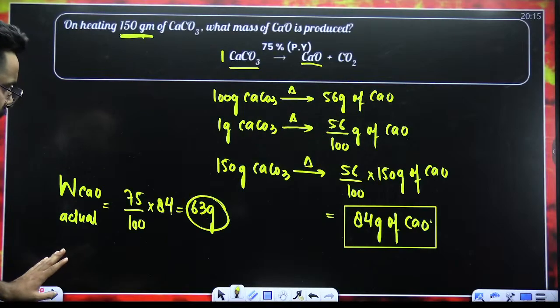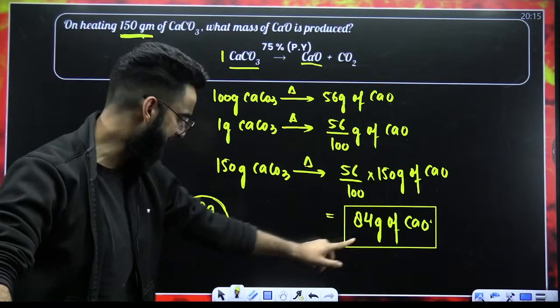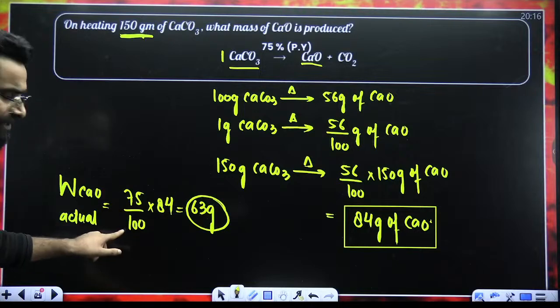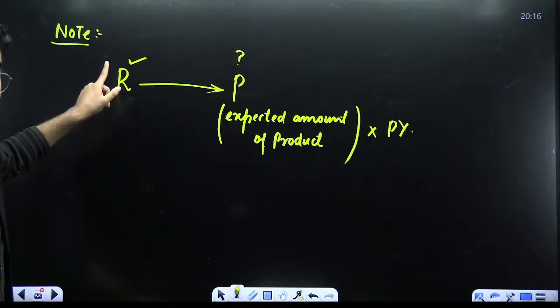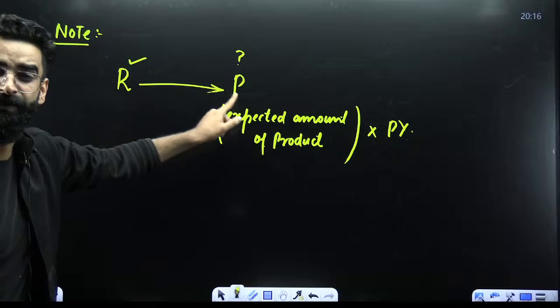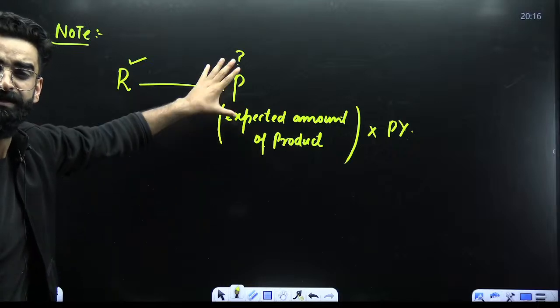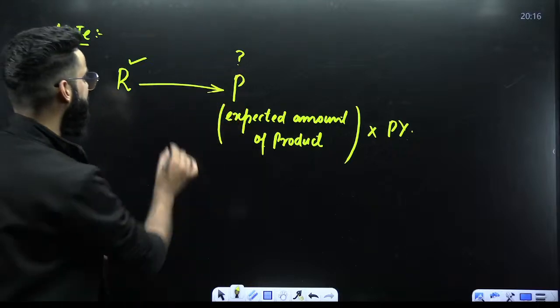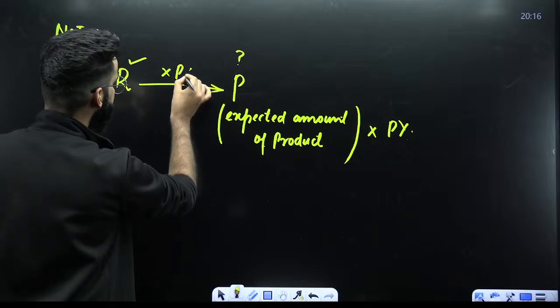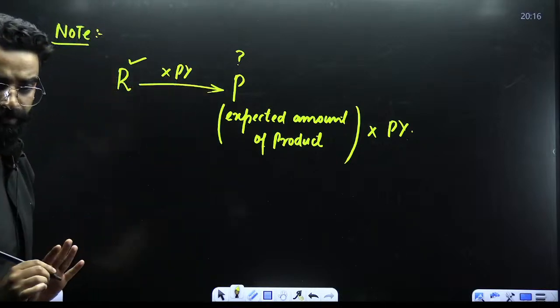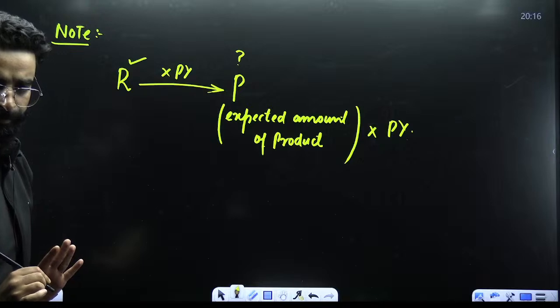That's what I did. Look carefully. So, when reactant is given to us and product we are supposed to calculate, what am I supposed to do first? Calculate the expected amount and then multiply that with the percentage yield.